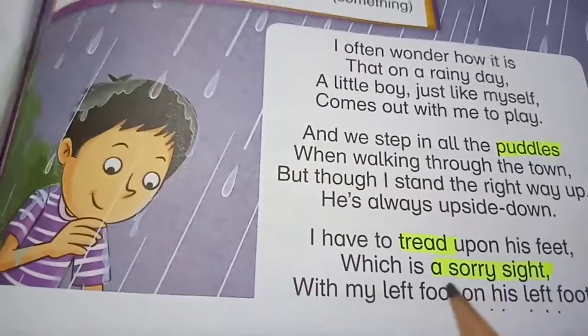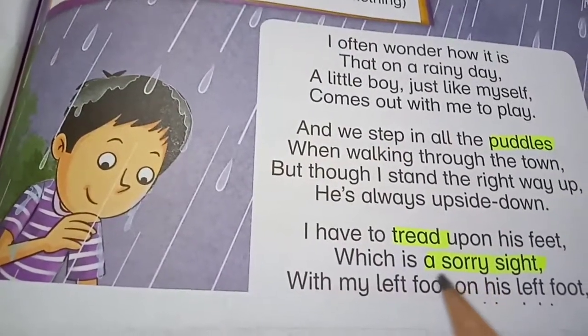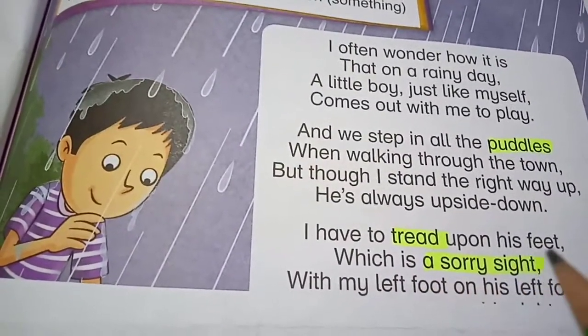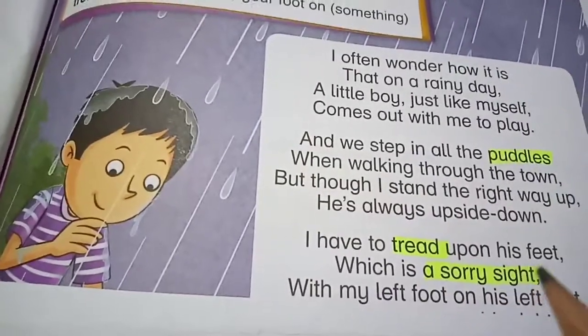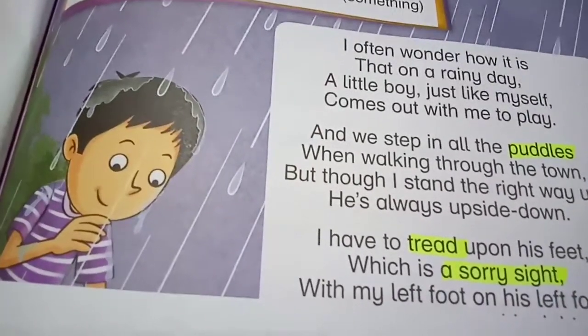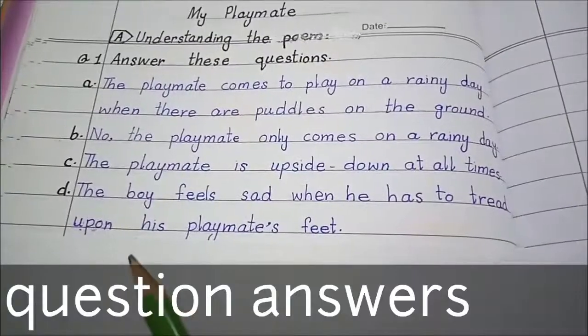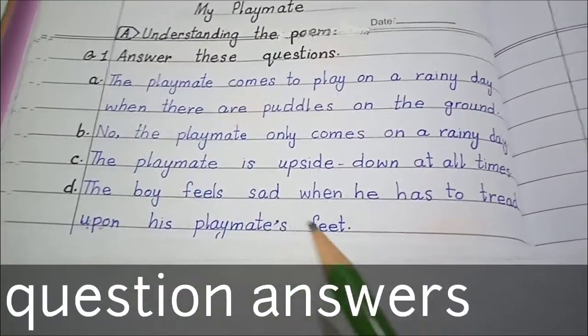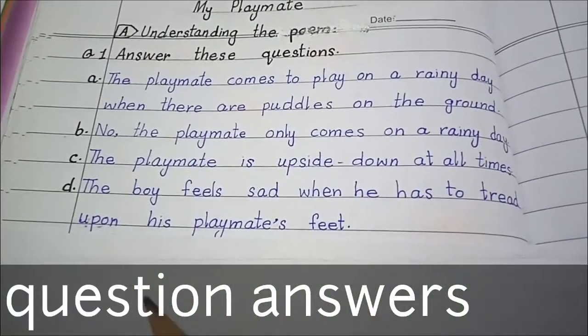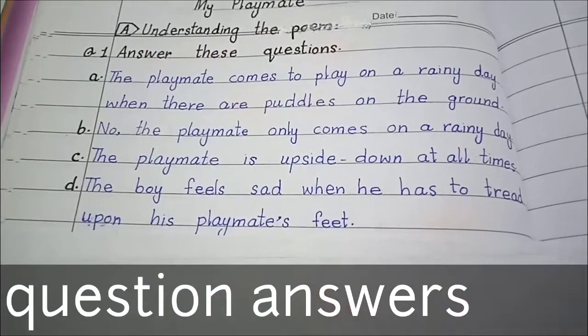So the thing that makes the boy feel sad is that he has to walk upon the feet of his playmate. So we will write the answer in this way. The boy feels sad when he has to tread upon his playmate's feet.